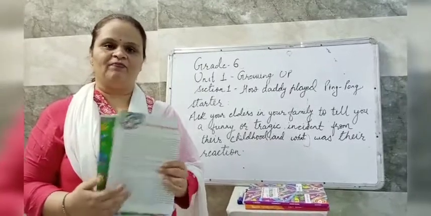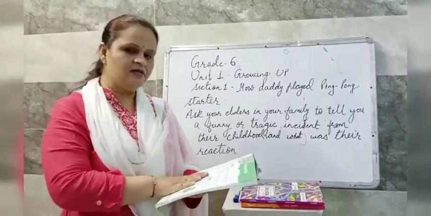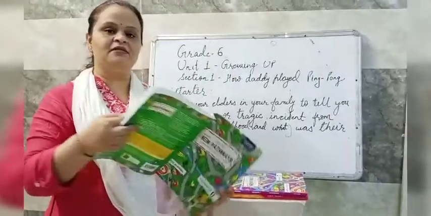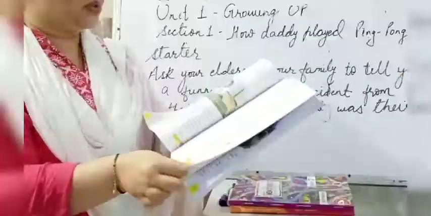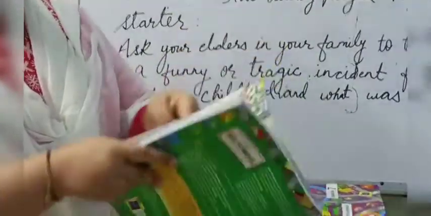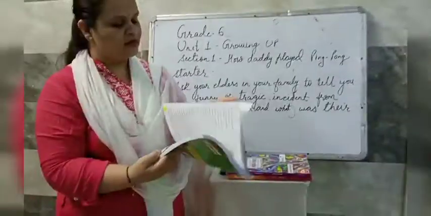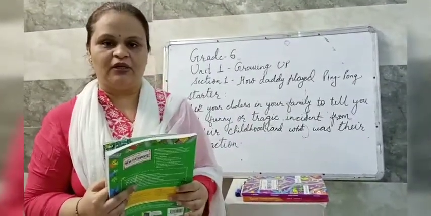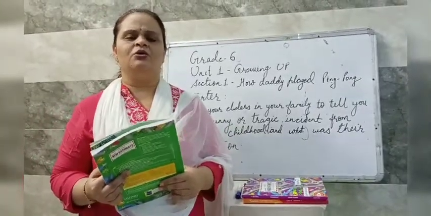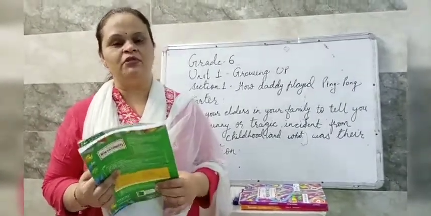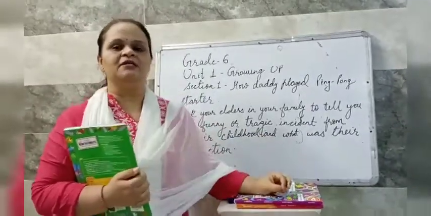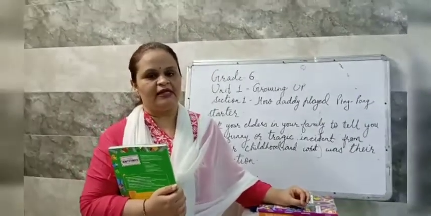Now in the next video we can start the chapter, the text explanation. Before that, it is very necessary that you go through the text once. Okay? So page number 11, 12, 13, 14 and 15. Fine. If it's not possible for you, just go through at least 2-3 pages of the story. And if you can go through the whole story, it's a beautiful story. Fine. It will be easier for you when I explain it in the next video.